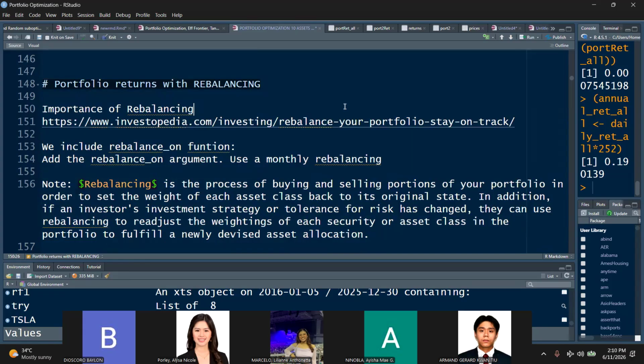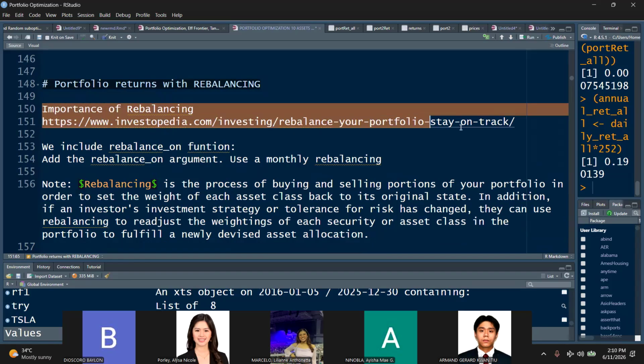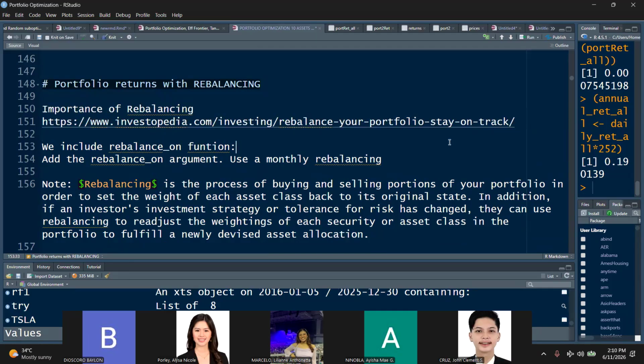All right, good. Now I will leave this to you, class, as reading material on rebalancing. I want you to read this and understand what rebalancing is. That's a very important concept as far as portfolio management is concerned, because with your portfolio, initially you have your weights.